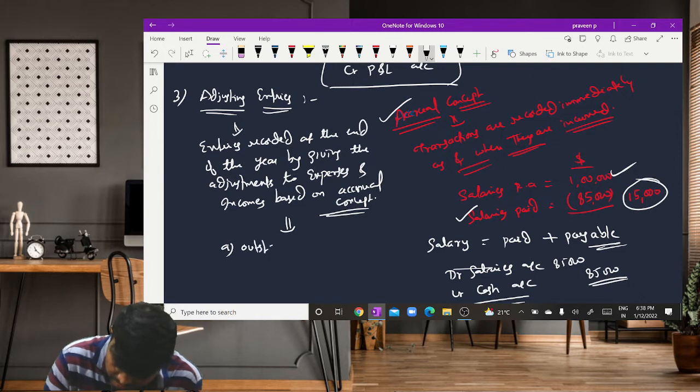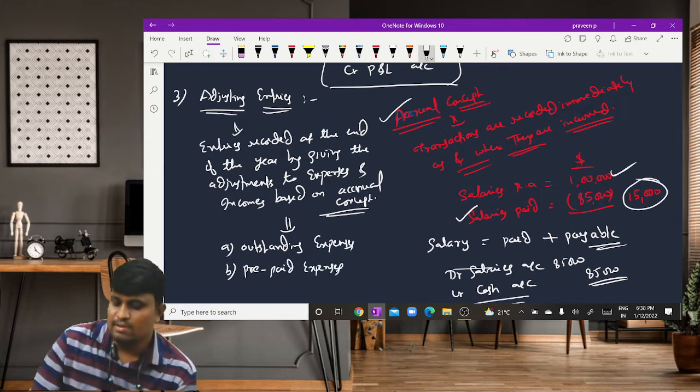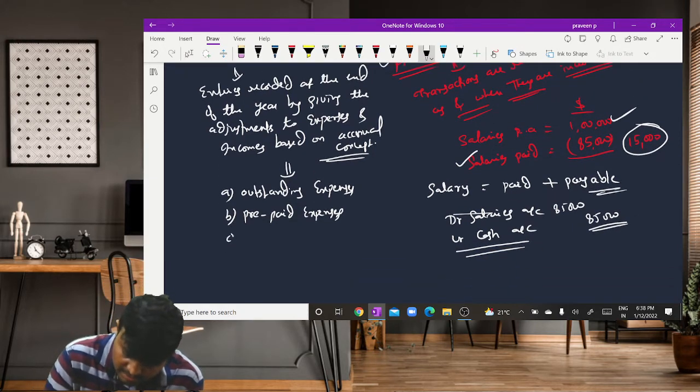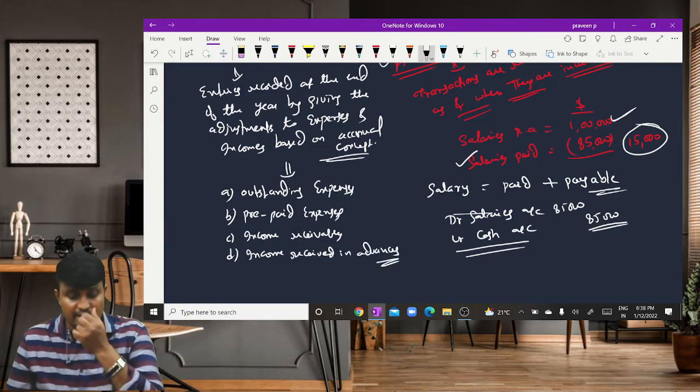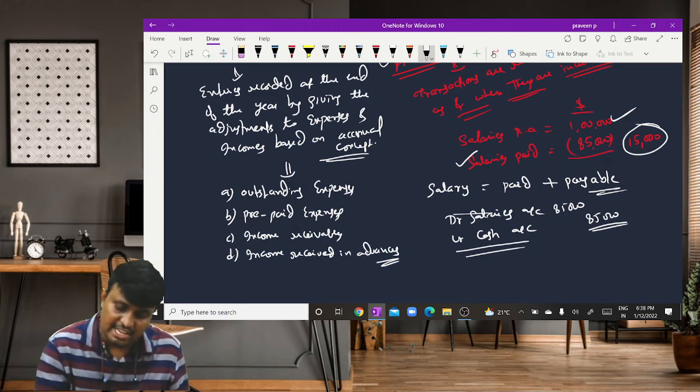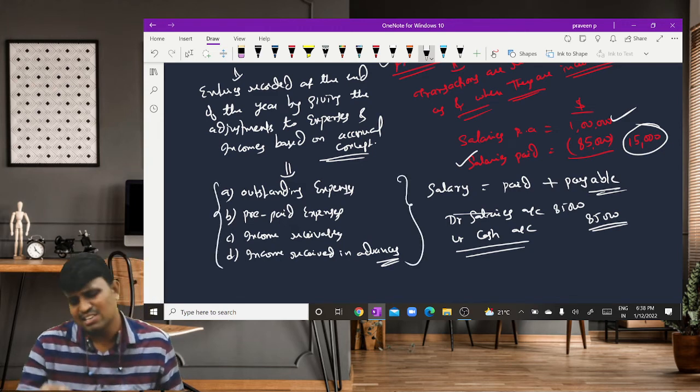That is nothing but outstanding expenses, prepaid expenses, income receivable, income received in advance. So we need to write the adjusting entries for these four items, and some more transactions